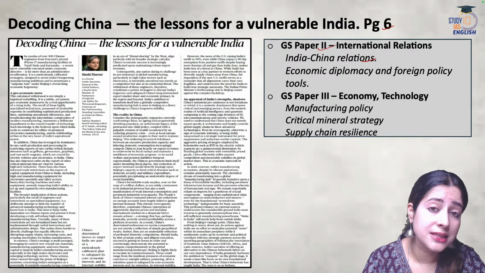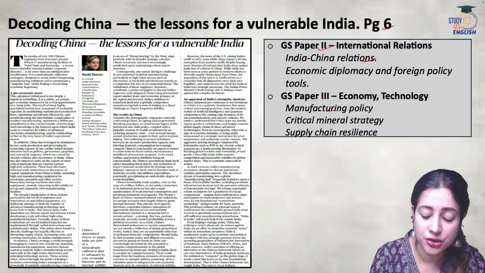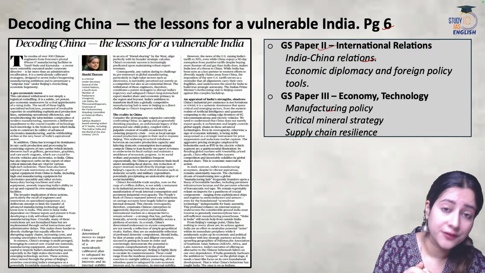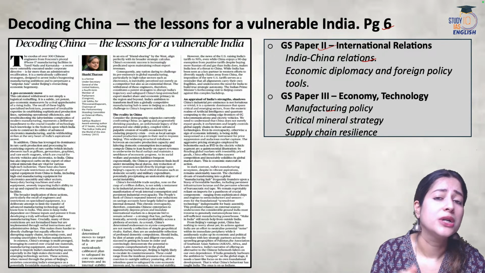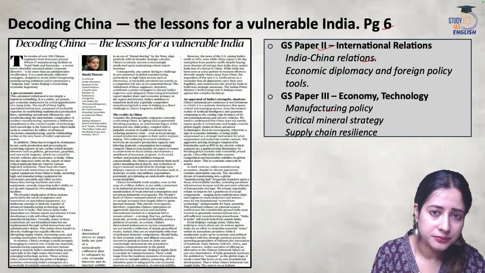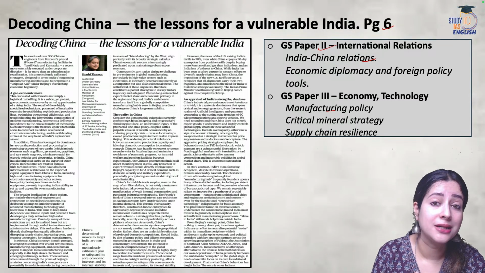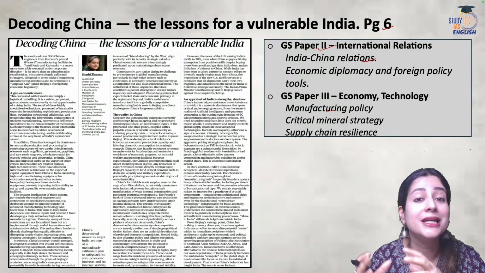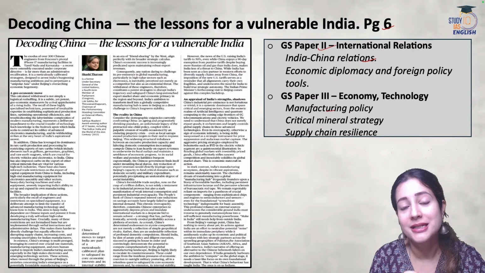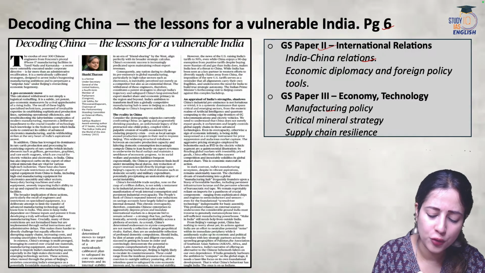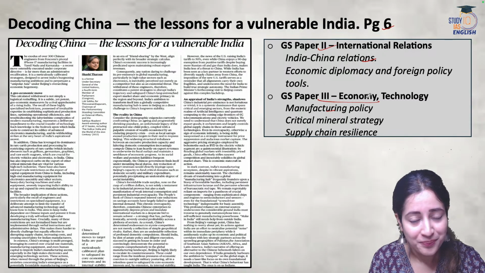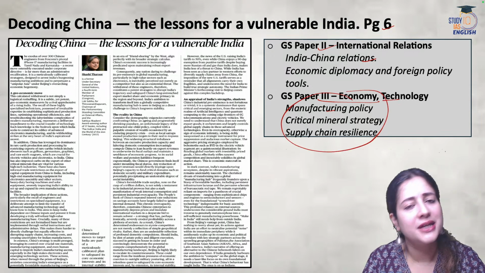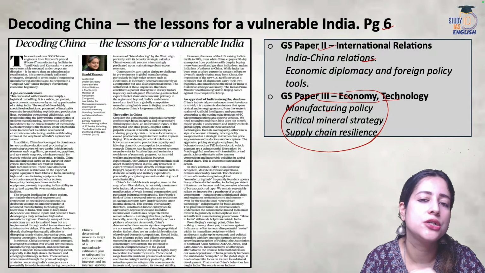Now, similarly, since we are talking about bilateral trade, talking about supply chain, as we proceed with the article, we will see we are going to talk about rare earth materials. We are going to talk about China's export surplus. We are going to talk about reducing India's import dependence. And all these are economic concepts, and therefore, GS Paper 3 economy, GS Paper 3 technology. All these also relate very deeply with your UPSC mains GS Paper 3.